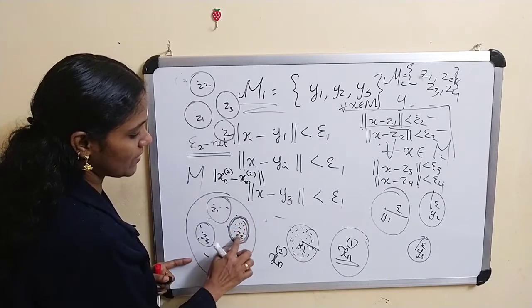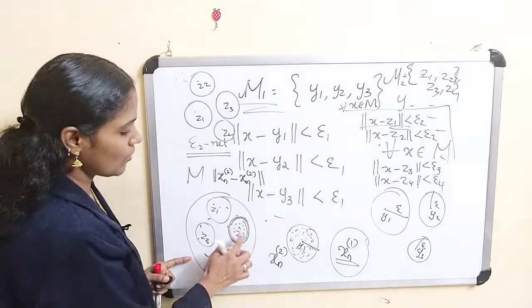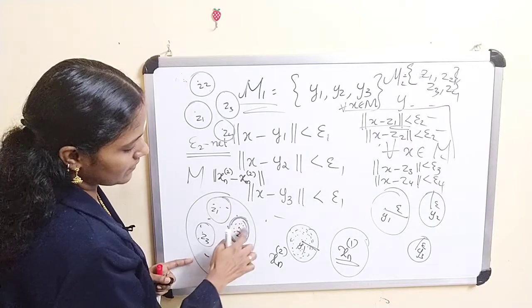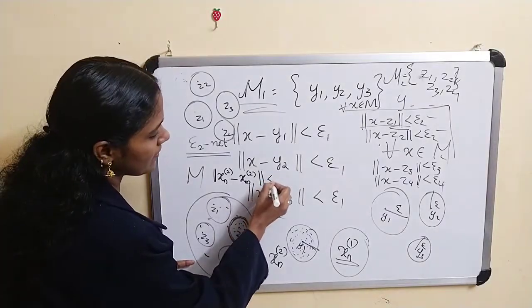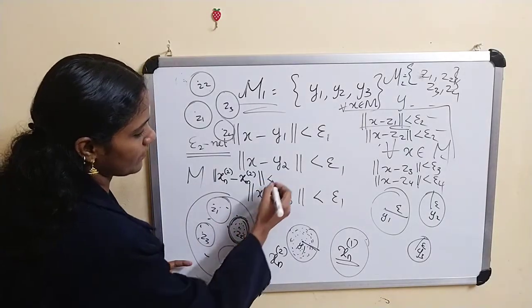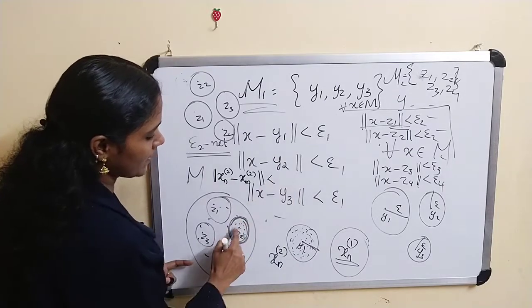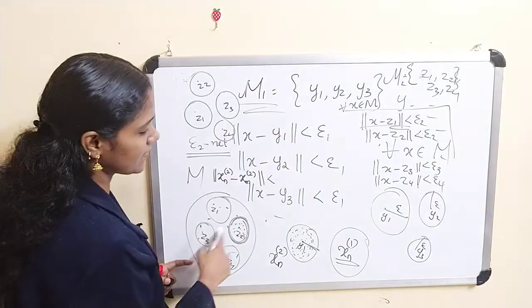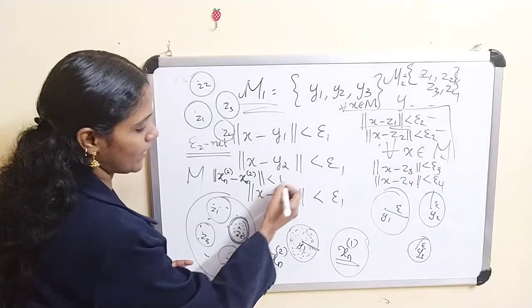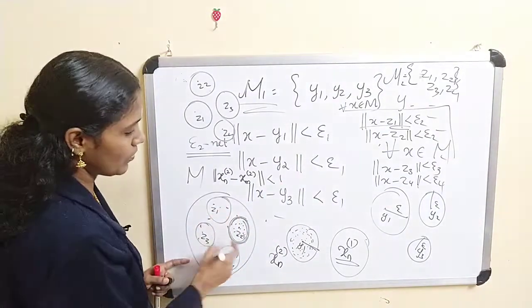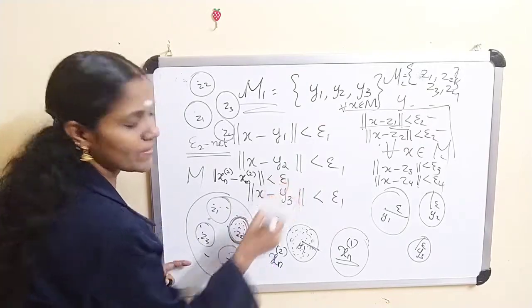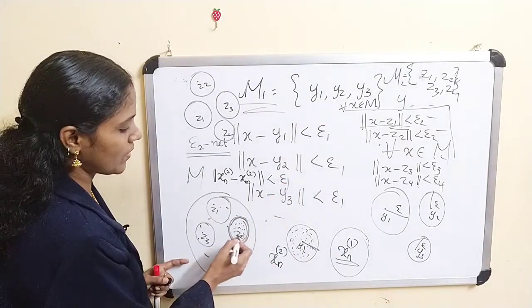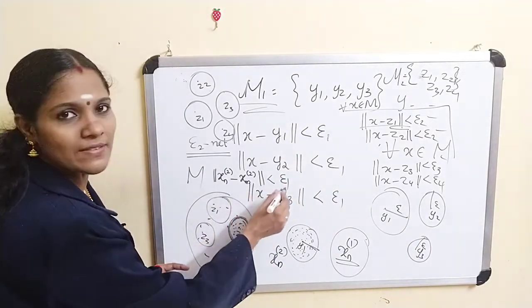Clearly all these elements are in this set, and all these are in this ball also, therefore clearly this is less than epsilon 1.